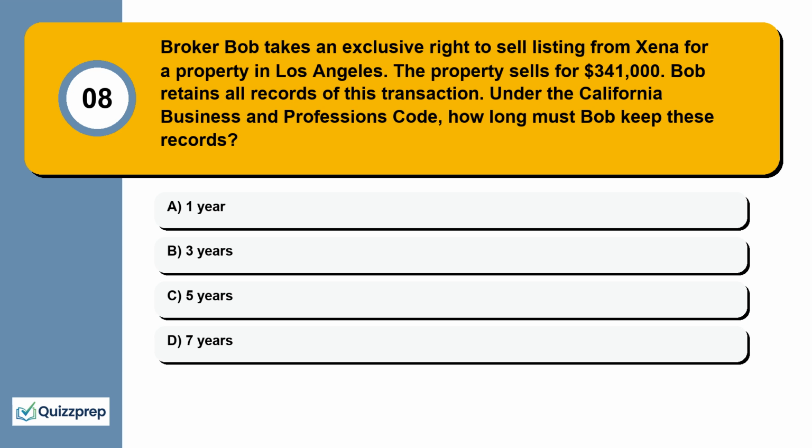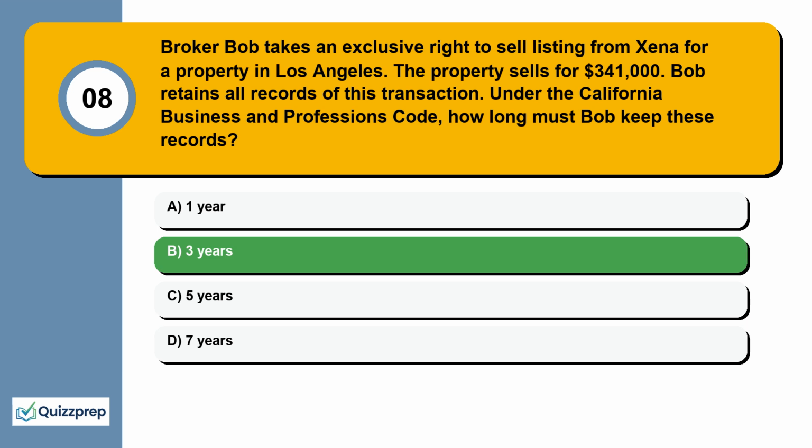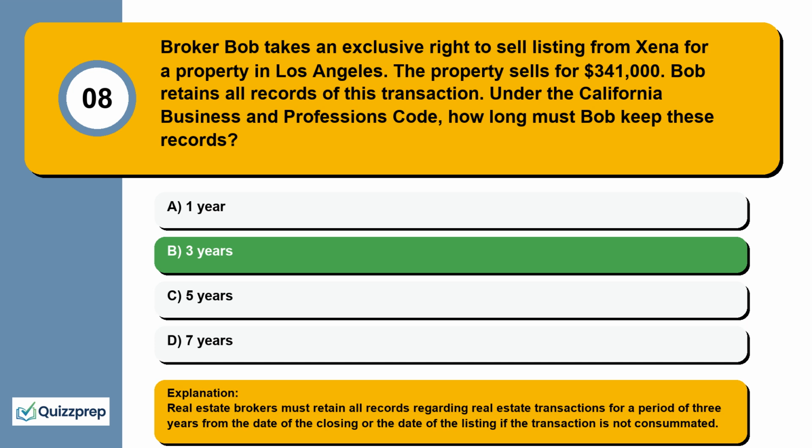Question 8. Broker Bob takes an exclusive right to sell listing from Zena for a property in Los Angeles. The property sells for $341,000. Bob retains all records of this transaction. Under the California Business and Professions Code, how long must Bob keep these records? 1 year, 3 years, 5 years, 7 years. Real estate brokers must retain all records regarding real estate transactions for a period of 3 years from the date of the closing or the date of the listing if the transaction is not consummated.